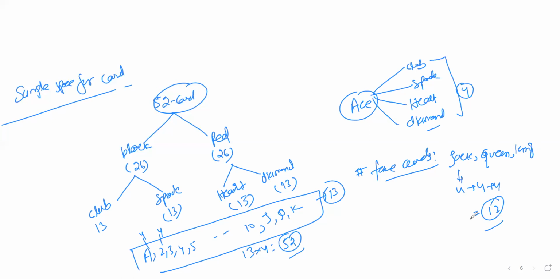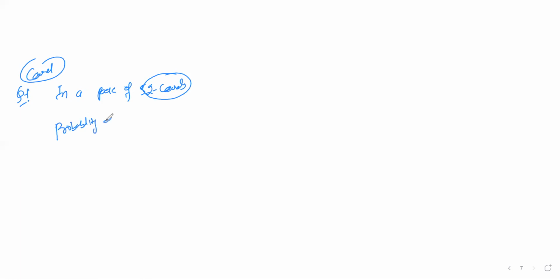So what type of questions can they ask in the card case? I'll tell you. Question number 1 based on cards: in a pack of 52 cards, what is the probability of getting a king? That is the question.